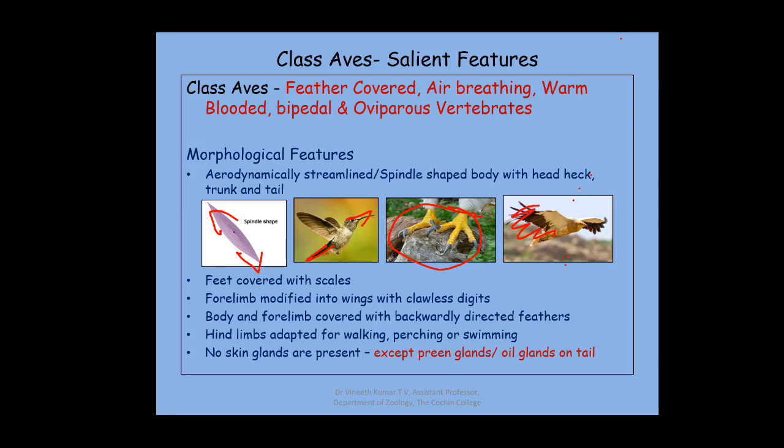The other skin glands are absent except for the oil gland, which is seen at the tip of the tail region. These preen glands or oil glands are used to preen the feathers, that means to make their feathers smooth and not fluffy, so that there will be minimum resistance for moving in the air.